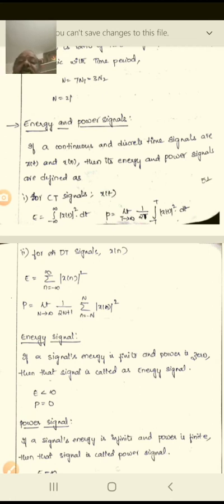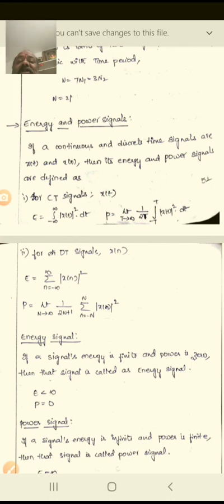How are you going to define the energy signal? This is very important. If a signal's energy is finite and the power is zero, then that signal is called the energy signal. That means somewhat finite energy, some value will be there.